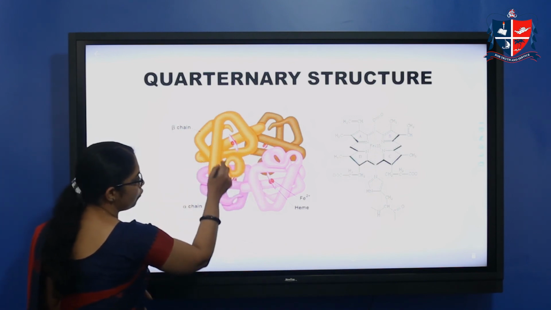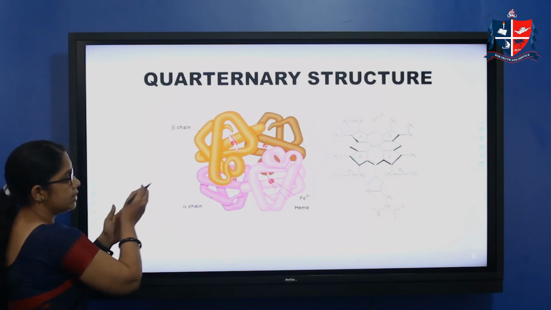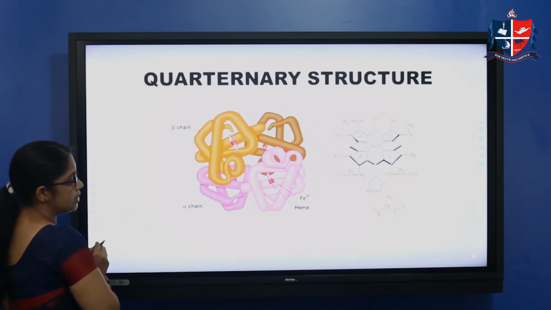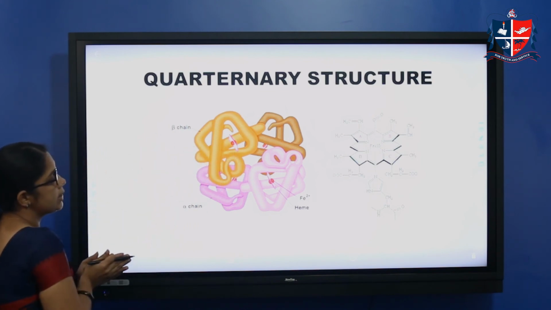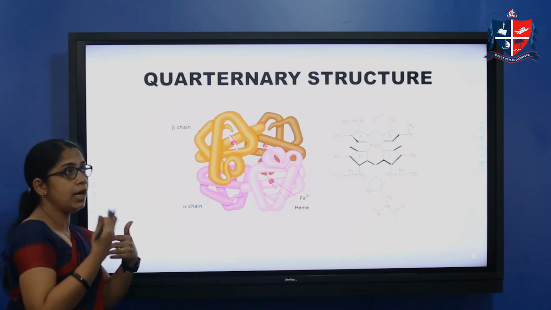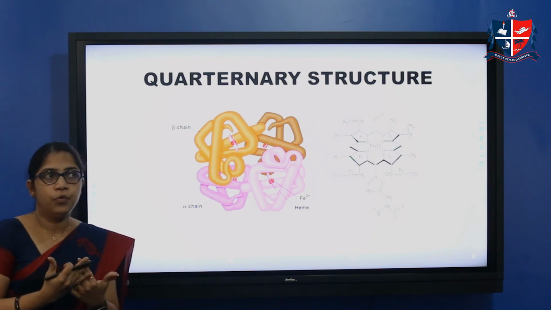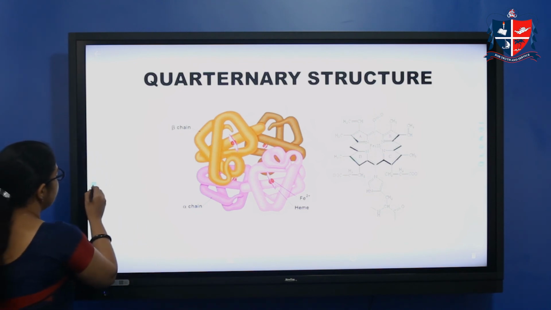This pink color shows 4 hemes, and in each heme there is iron at the center, coordinated to the amino acid of the globin part, this protein part. So quaternary structure means if there are n number of subunits, these subunits fold together again and result in quaternary structure.